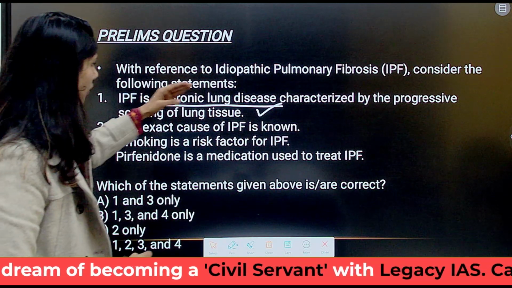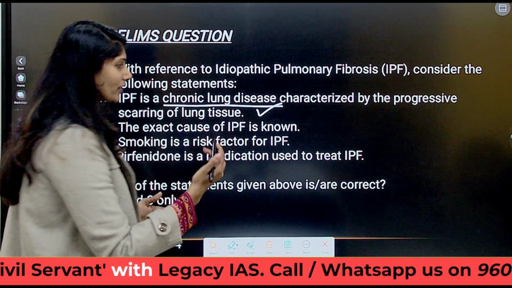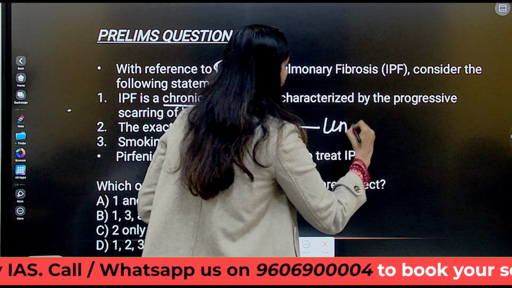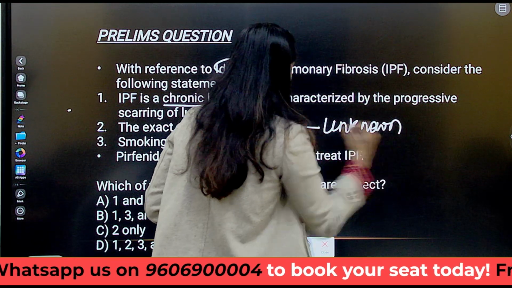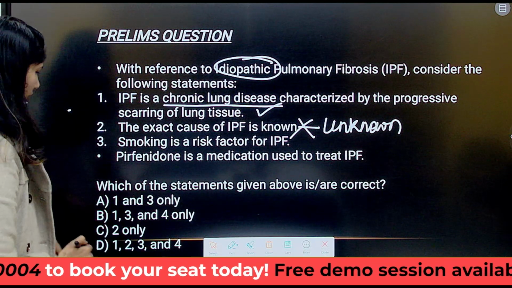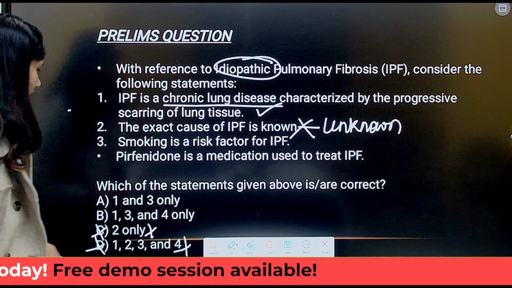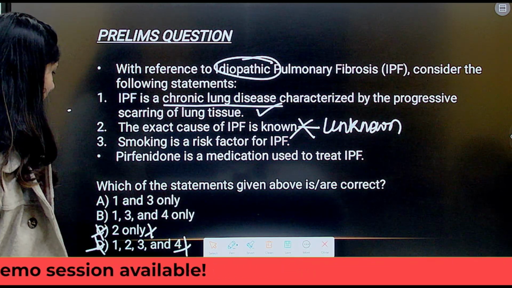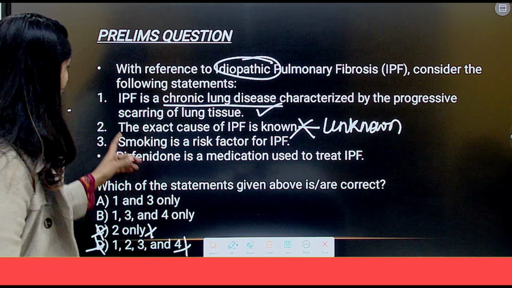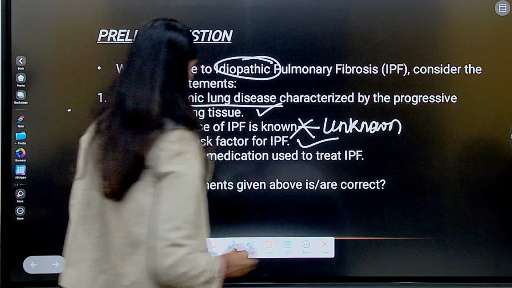The exact cause of IPF is known. We just said that it is unknown. That is why the name idiopathic, which means the cause is unknown. This eliminates the option. If you eliminate 2, then C and D are eliminated, and it is left with A and B, 1 and 3 only, or 1, 3, 4 only. So, what is the third option? Smoking is a risk factor for IPF. Correct, we discussed it.